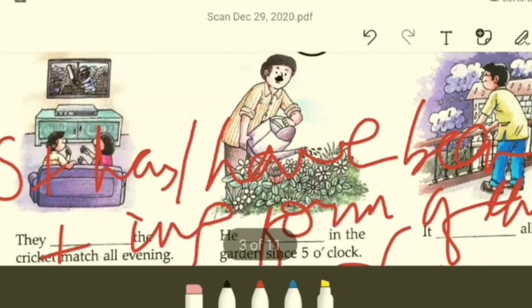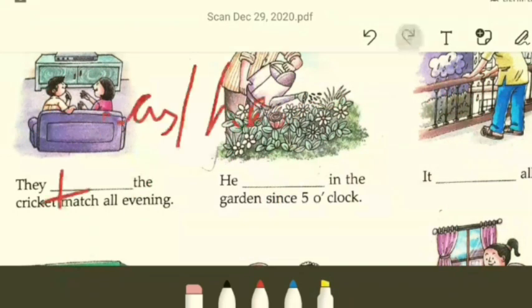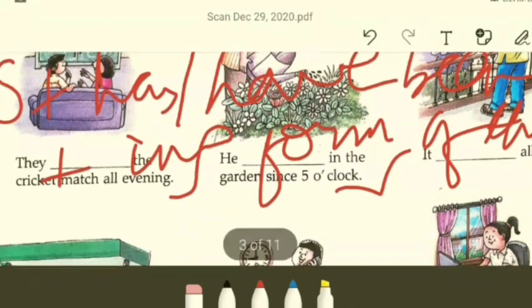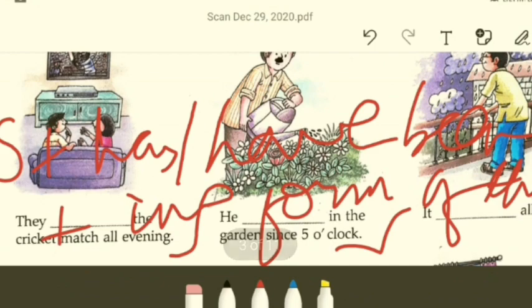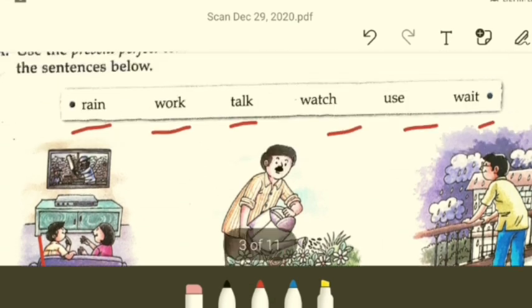Okay, so we'll try to use the same formula here. See, the verb is watch, so they have been watching. We use the same formula, right? They have been watching because it's plural. Okay, the subject is plural. They have been watching cricket match all evening. Then what will it be? He, what is he doing? He seems to be watering. Is there a word called water?